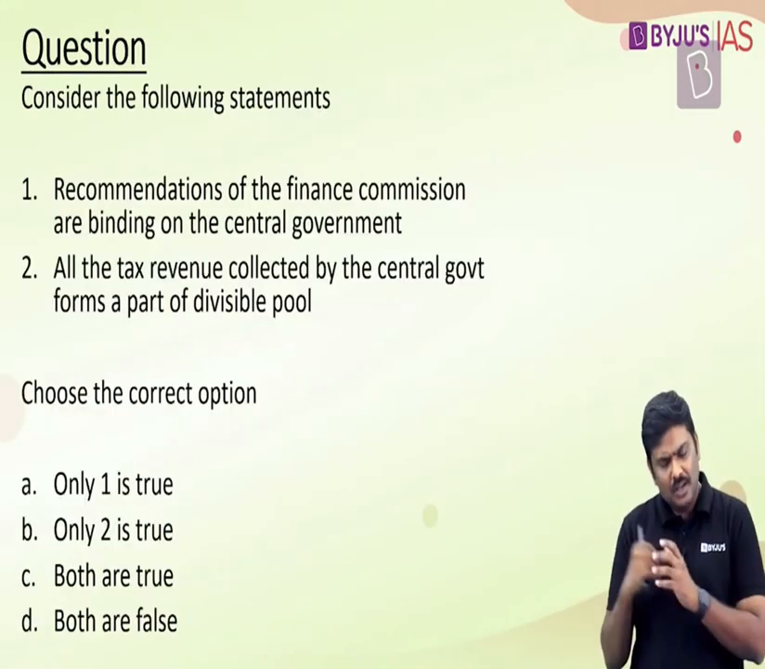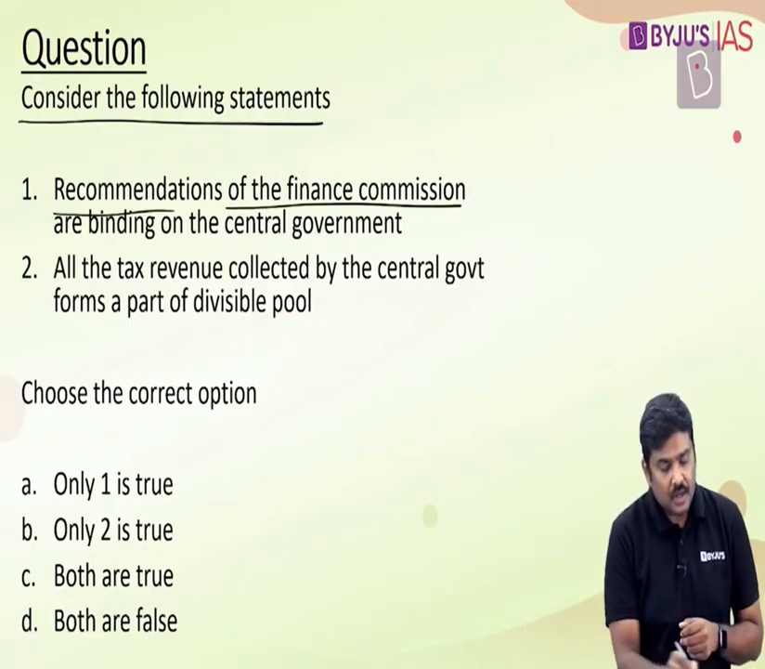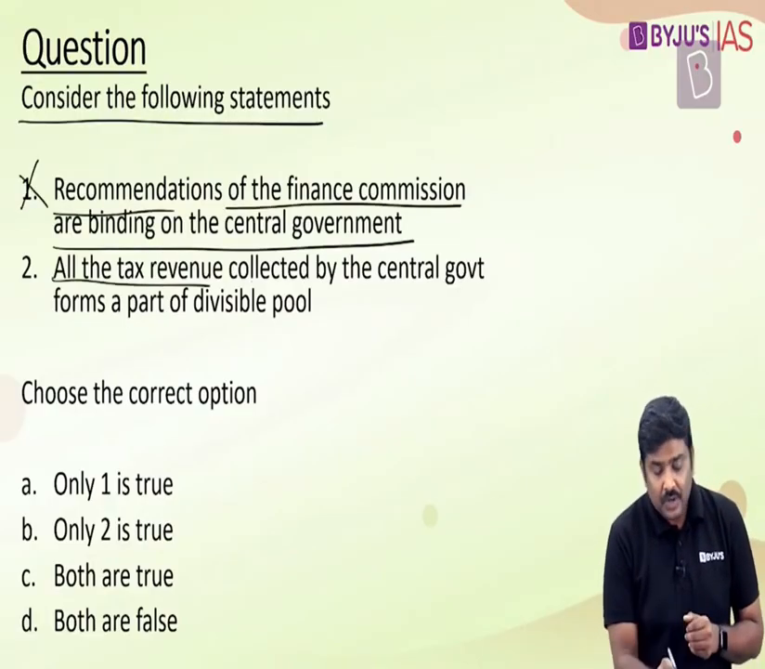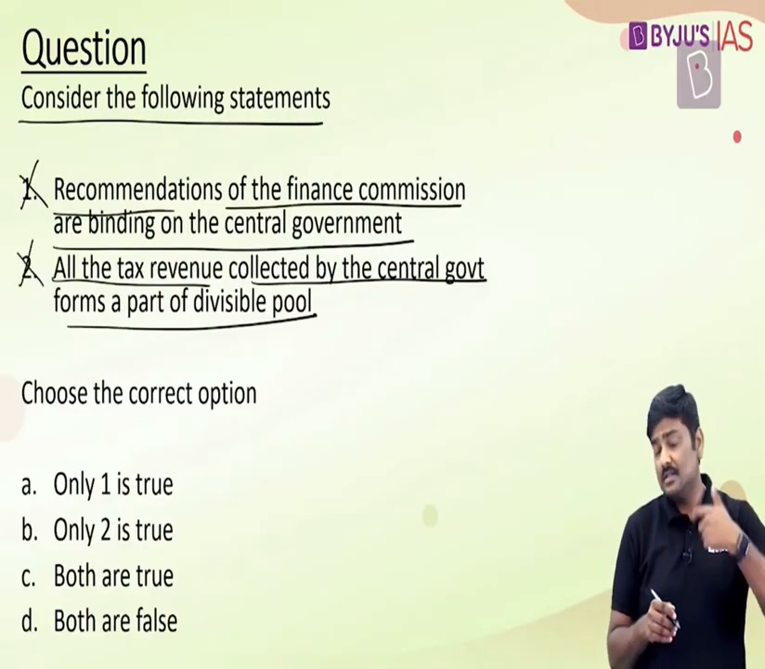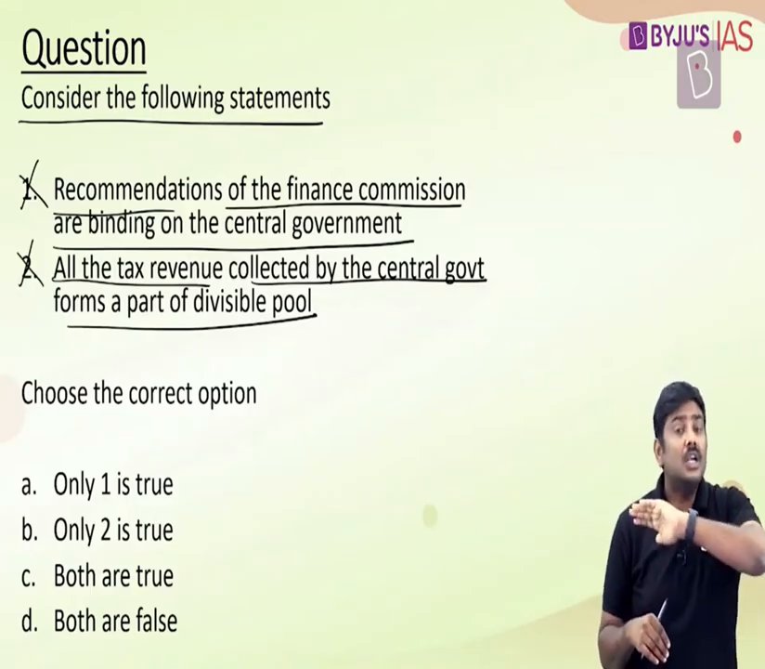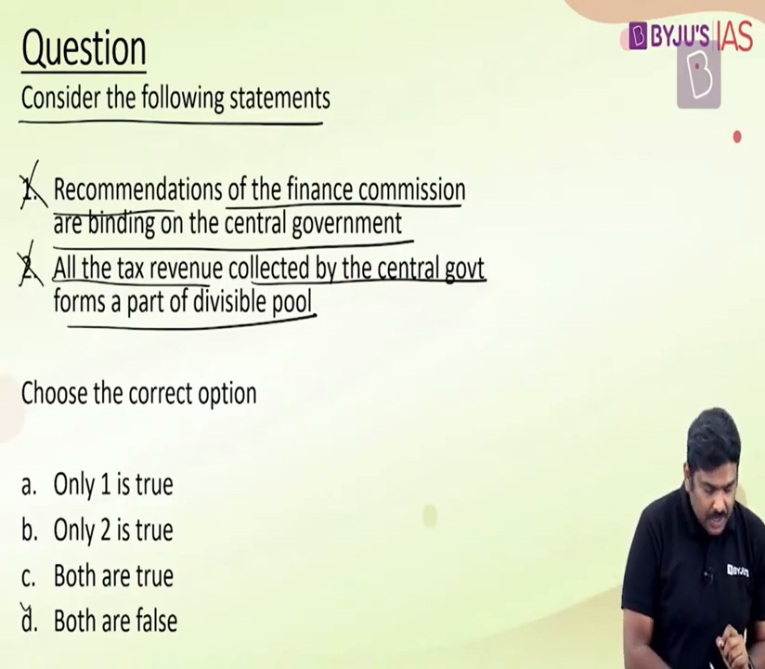Now, let's look at a question based on this discussion. Consider the following statements. Recommendations of the Finance Commission are binding on the central government. This statement is wrong. All the tax revenue collected by the central government forms part of the divisible pool. Again, this is also wrong. Cesses and surcharges, which are also taxes imposed by the central government, are not part of the divisible pool of taxes. So based on this, the right option will be option D, both are false.